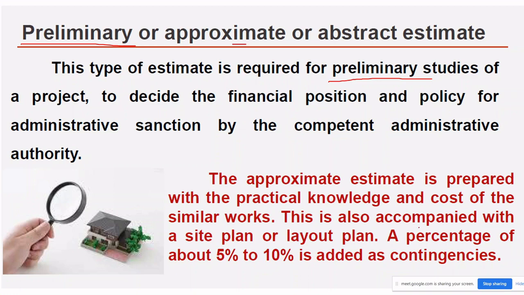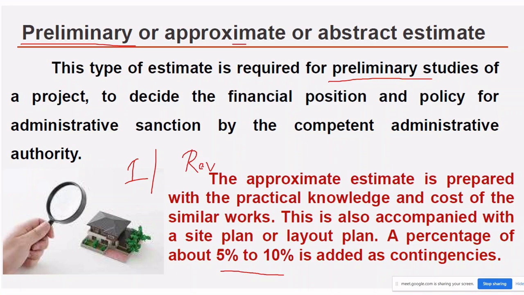This is accompanied with a site plan or layout plan. A percentage of about 5 to 10% is added as contingencies. In this case, take commercial projects such as irrigation projects, residential building projects, similar projects which earn revenue for the government of India or government of Karnataka.